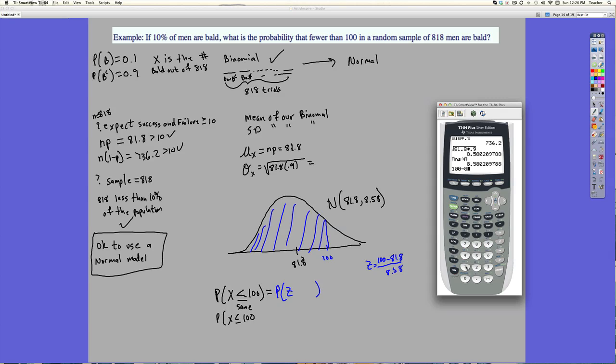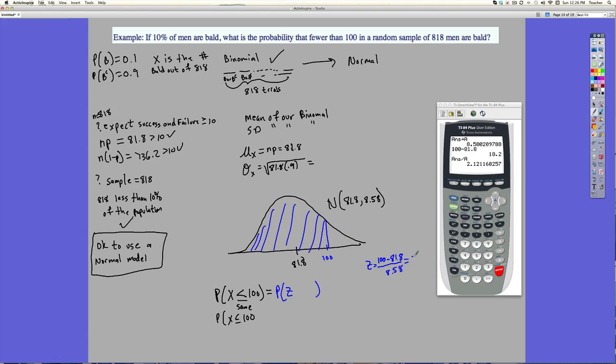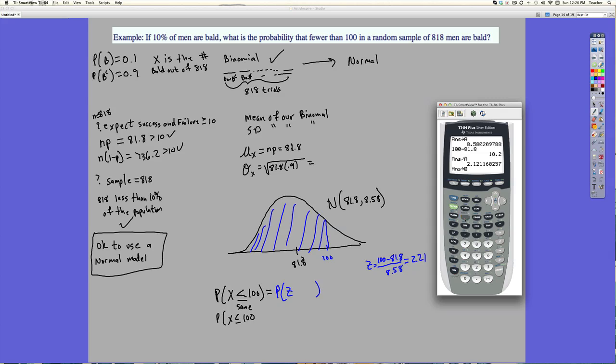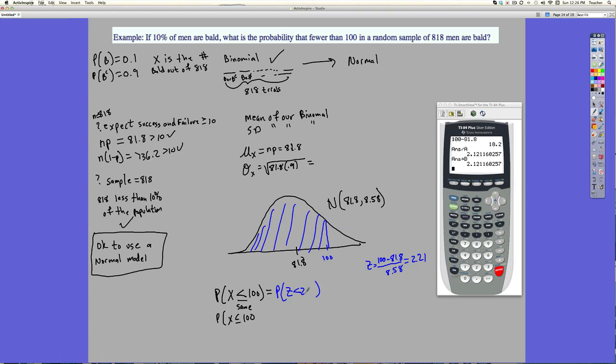Okay, so I have 100 minus 81.8, which is my average. And I find the absolute difference of that, and divide that by my standard deviation, which I stored in A, so I don't get round off error. I don't want round off error. So this would be 2.12. Okay, so I'm going to store this in B. That's my Z-score. So I want to find out the probability that Z is less than 2.12.